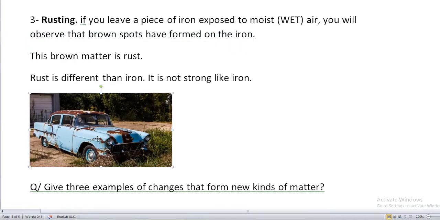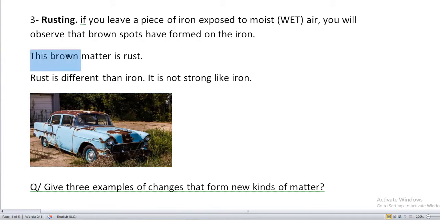Do you see this car here? You leave this car outside in the moist air, and you will notice that a brown matter is formed. Do you see this brown matter on the car? It's a very unpleasant color. People don't like this color, right? It's not a nice color.